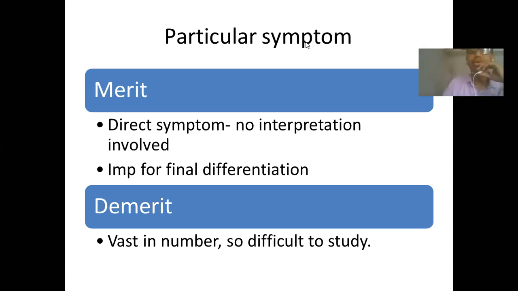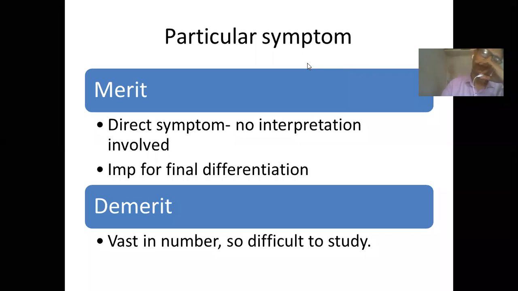The only demerit of this term is that there are so many vast particular symptoms. So it is really very difficult to study them. If we say at least 10 organs and 10 particular symptoms each, we will have to study 100 particular symptoms of a remedy.